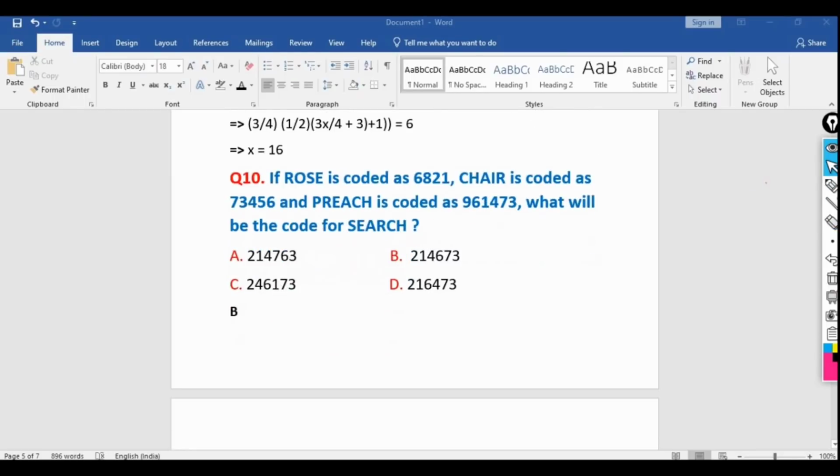So now let's move to the next question. If Rose is coded at 6821, this is the coding and decoding part. Rose is written 6, 8, 2, 1. Chair is written.